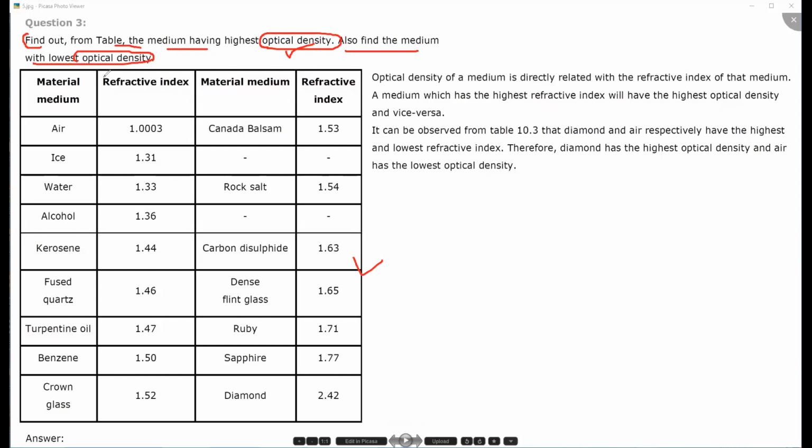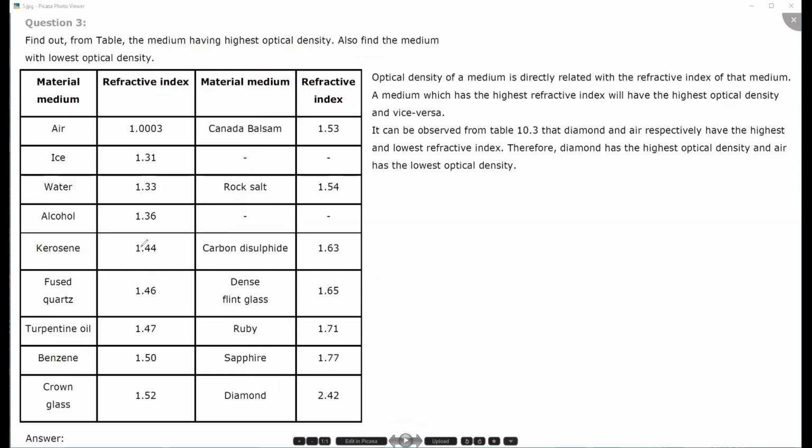Now you can see in the table several material mediums are given. Their refractive indexes are also mentioned, and the material medium is made up of these kinds of materials. Again, a few more materials are mentioned, and the refractive indexes of these materials are given in the table. Out of these materials, which one has the highest refractive index? Go through the table and tell me which one is having the highest refractive index.